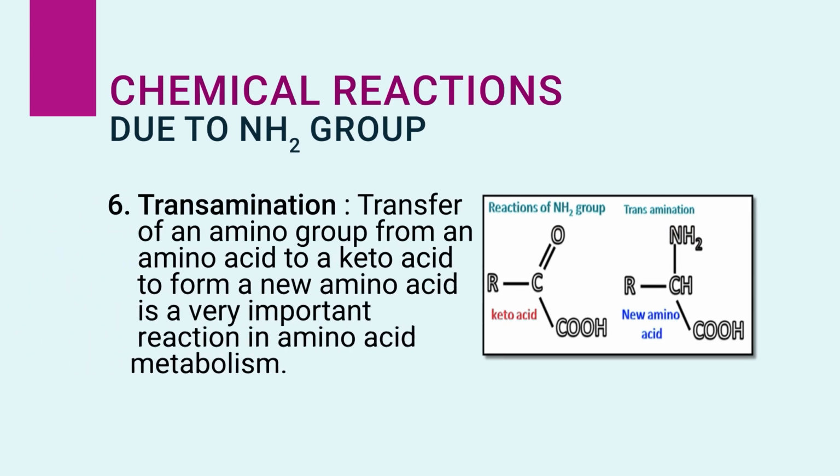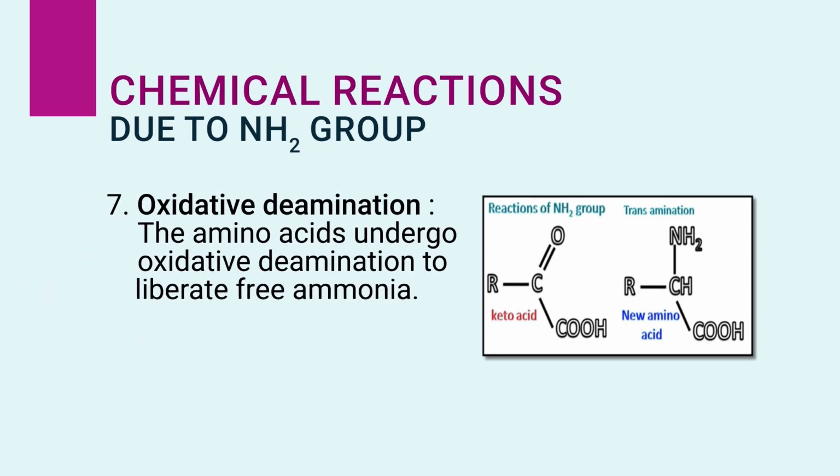Then transamination is another chemical property, that is the transfer of an amino group from an amino acid to a keto acid to form a new amino acid. That is a very important reaction in amino acid metabolism. Another one is oxidative deamination, in which an amino acid undergoes oxidative deamination to liberate free ammonia. This is one of the important chemical reactions.